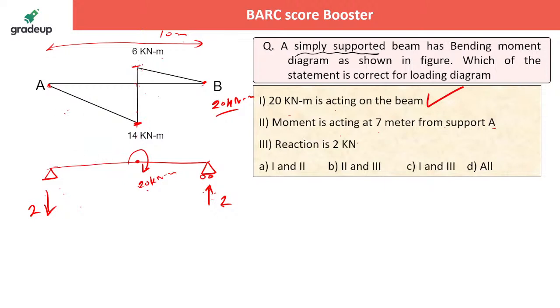Now okay, this 7 meter you have to ensure, isn't it? 7 meter only, you have to ensure the distance. Now the 10 meter should be given. Without that it will be difficult. So here, if the distance, you don't know the distance, here it is 14, right? When you get the 14, 2 into 7 only you will make 14, if you are considering the section just before the moment. When you get the 14, it must be 7, then only you will get 14. So it is correct. Reaction is 2 kilonewton, that is also correct. So all are correct here. Yeah, length I missed it.